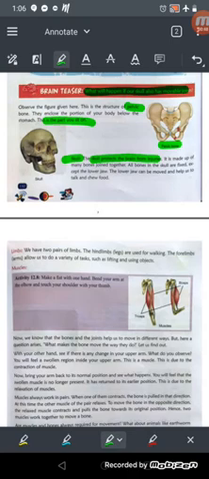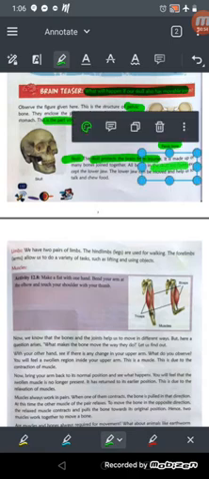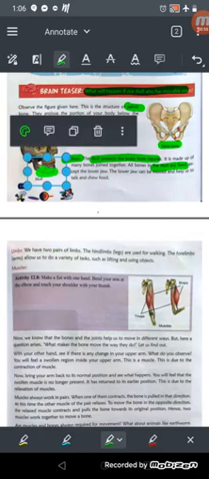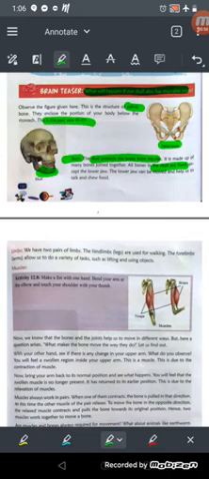There are so many bones in our skull, and all the bones in the skull are fixed except the lower jaw. This one, the lower jaw. Okay, इसको छोड़ के सब fix होते हैं. So the lower jaw can be moved and helps us to talk and chew the food.